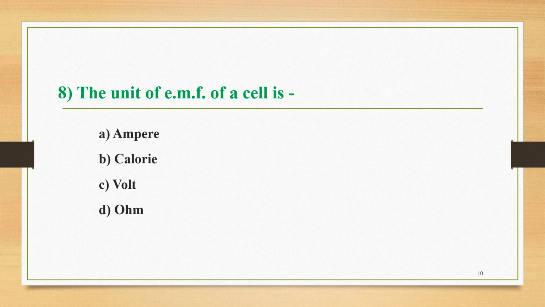Next question, number 8. The unit of EMF of a cell is, and the four options are: A, ampere; B, calorie; C, volt; and D, ohm. The correct option among these four is option C. The unit of EMF of a cell is a volt.